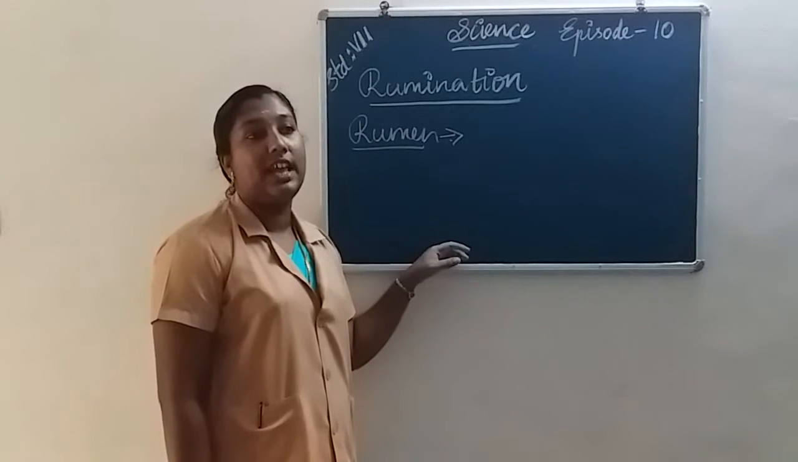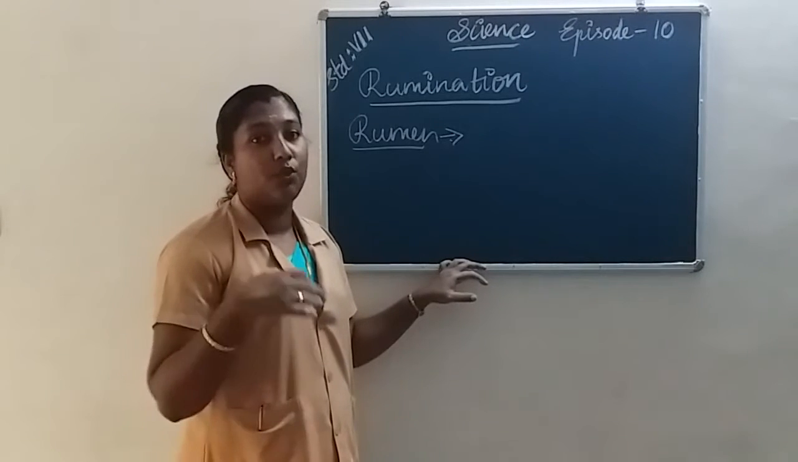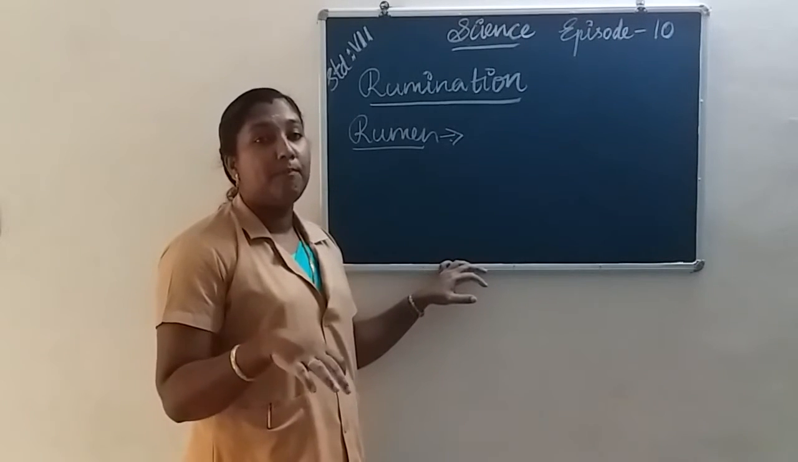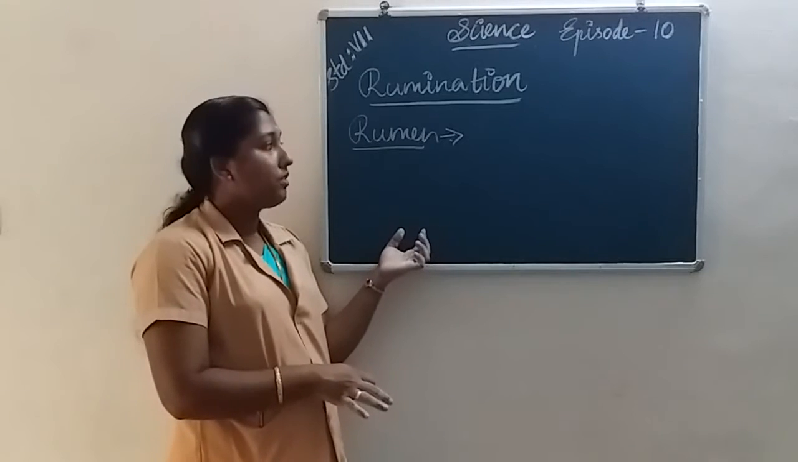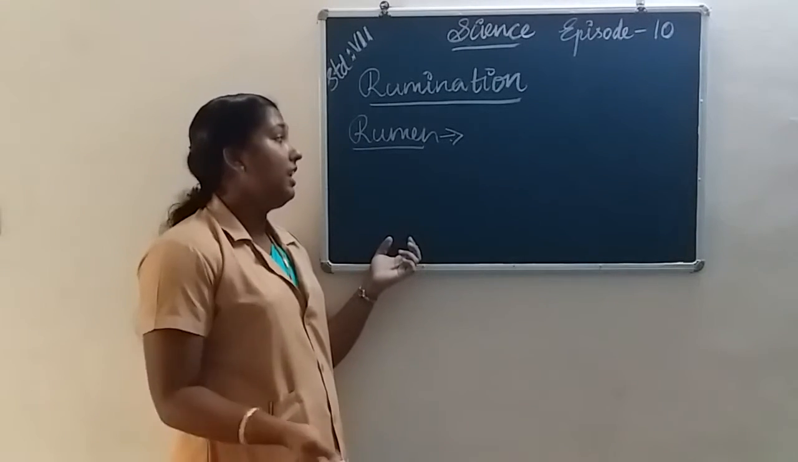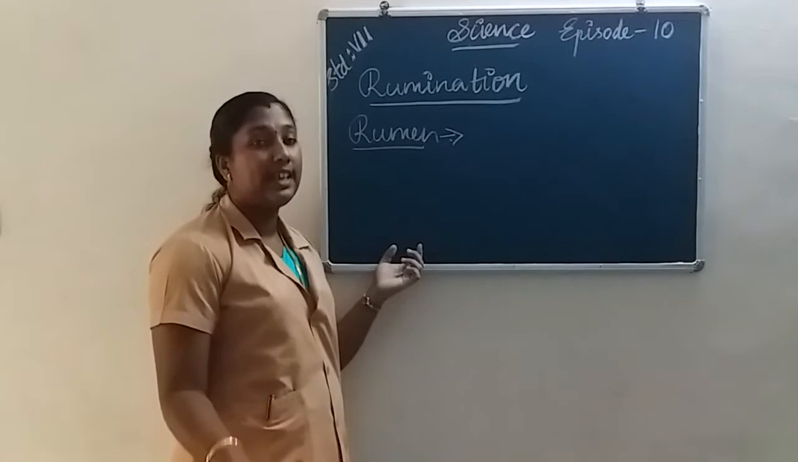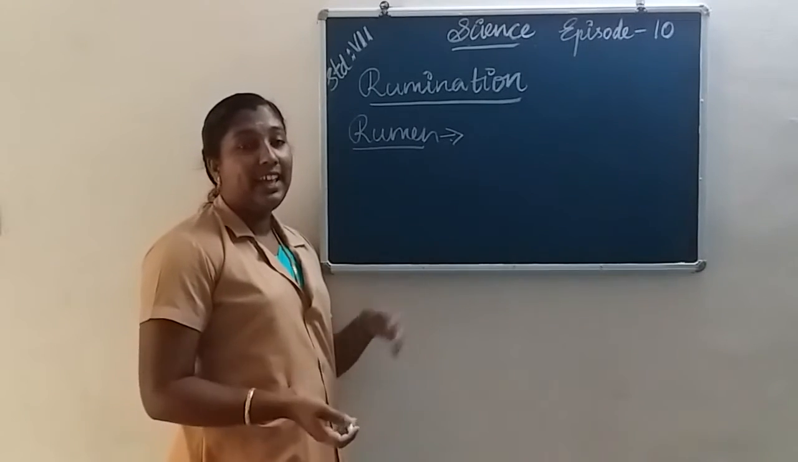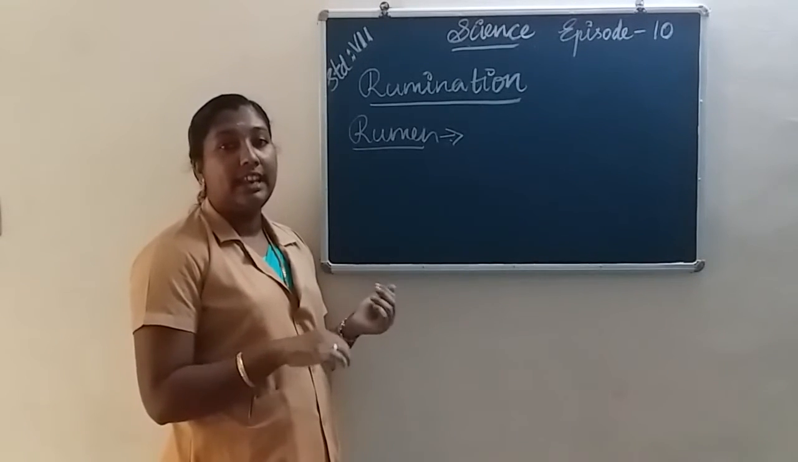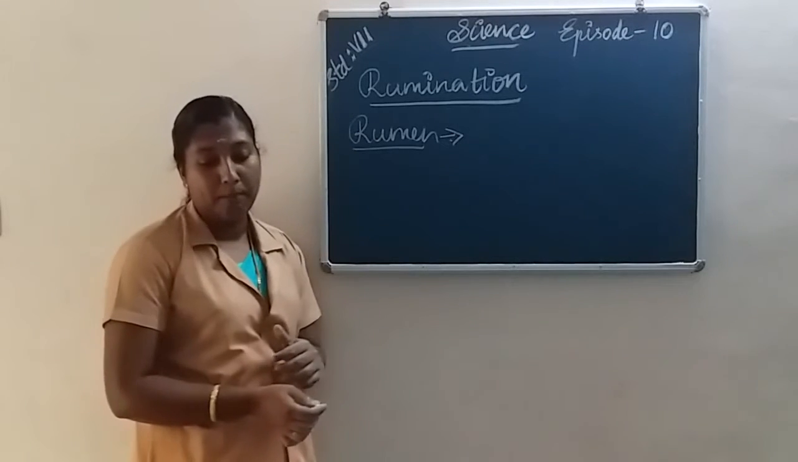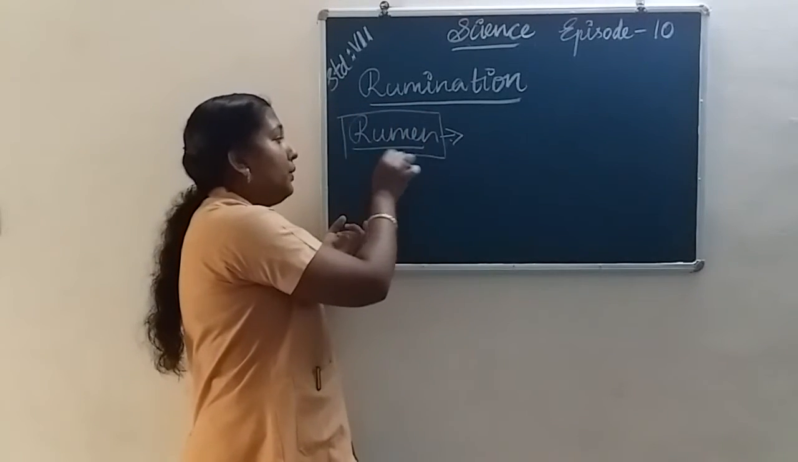Once again, what is rumen? The grass-eating animals like cow, buffalo, goat quickly swallow the grass and store it in a part of the stomach. That stored food is called rumen.